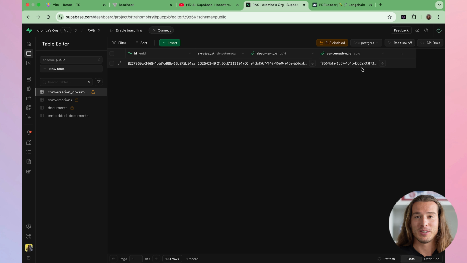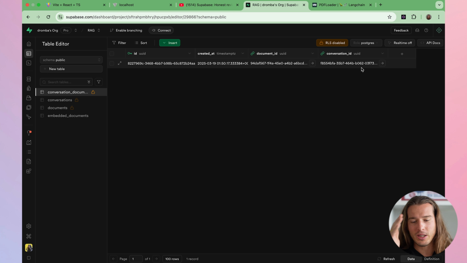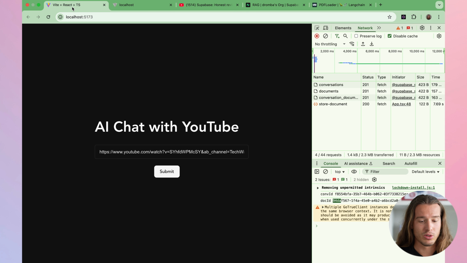And it's absolutely amazing because right now we have everything needed to start the conversation. But of course we still need to implement that whole logic for the conversation. This was the first part where we store the document, and now we actually have the backend for it. Everything is in the database. We have our RAG pipeline for storing the document. We have this gorgeous, super nice client app. But now we actually need to query it, right?